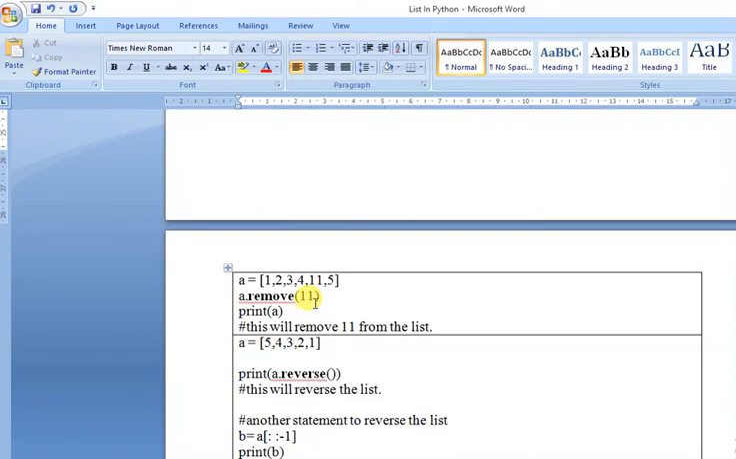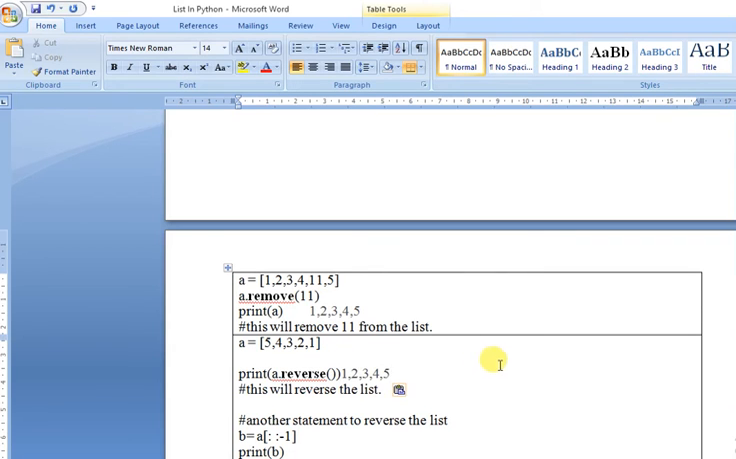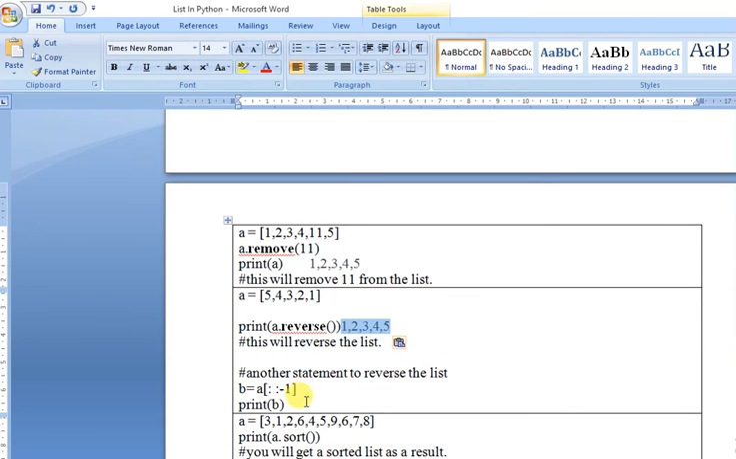Next one is remove. The concept of remove is, if you write remove, then you will get this output. See, in this output, 11 is missing from the list. 11 is missing. 1, 2, 3, 4. Correct? So A is 5, 4, 3, 2, 1. If I write reverse, what will happen? It will print 1, 2, 3, 4, 5. This will be printed. Another way of reversing the list is this one. I already taught you this concept.